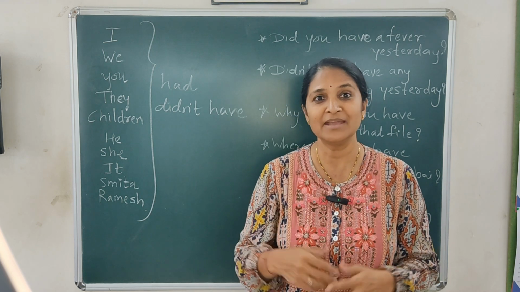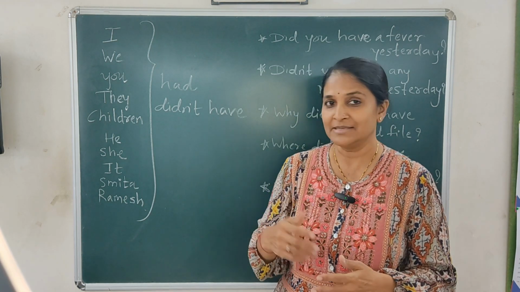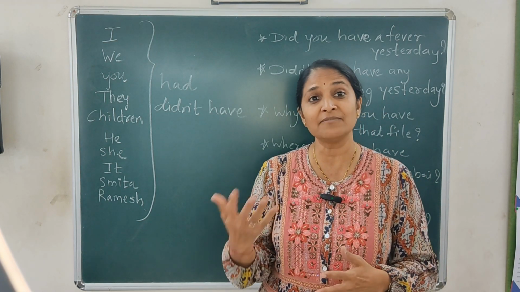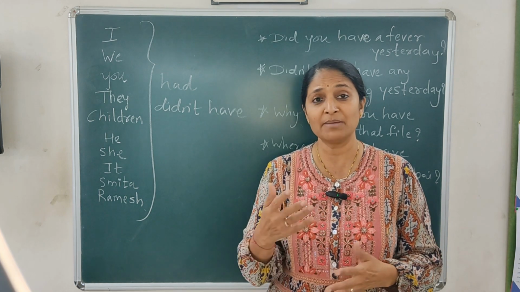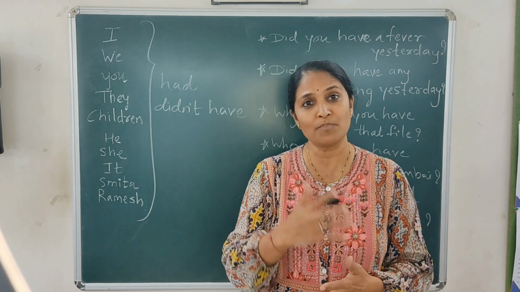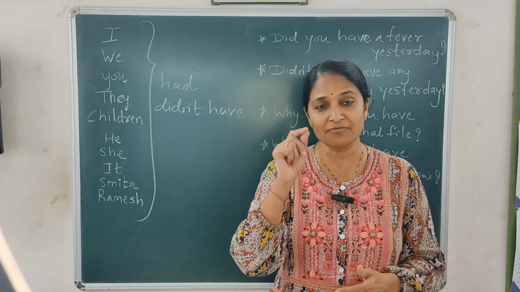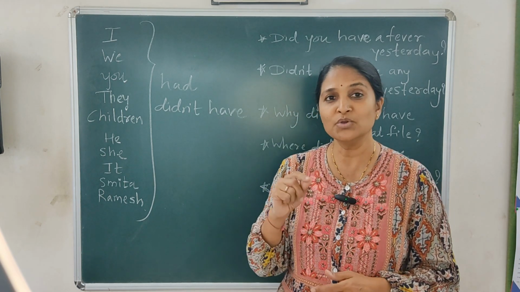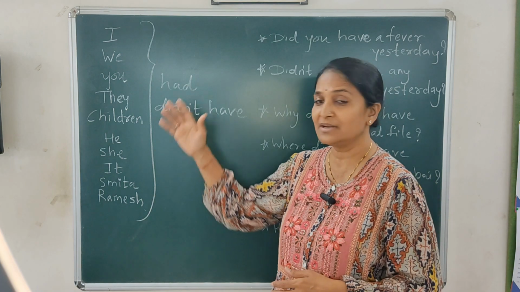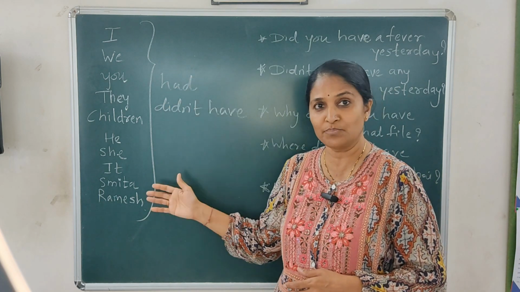Hope you all have watched the video wherein we were discussing the things that we have in the present time. In this lesson now, we are talking about the things that we had in the past. हमारे पास क्या क्या था? It is now past. When we talk about possessions in the past, the verb had is used, right? We use had with all the subjects, whether it is first person, second person, third person.